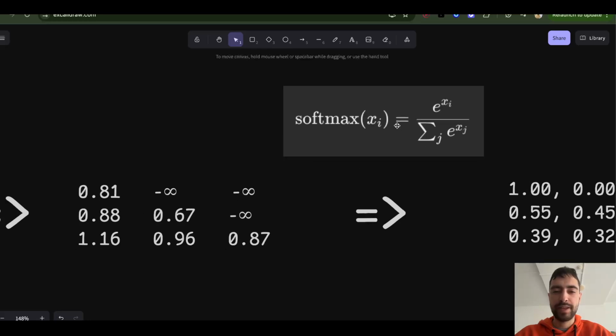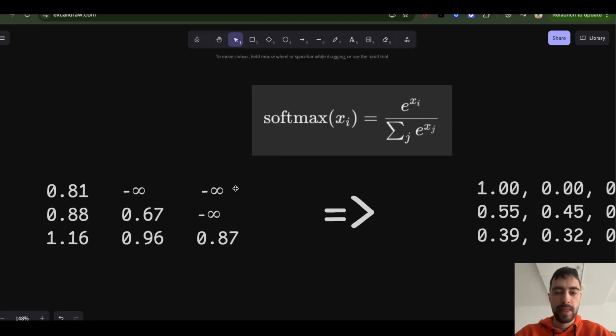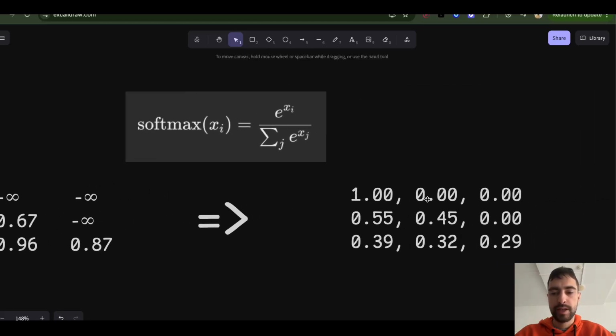So softmax is very simple. For each row, for each number in the row, you take e to this number, and e is Euler's constant, it's 2.7 something. So e to this number divided by e to this number plus e to this number plus e to this number. e to minus infinity is 0. So it's going to be e to this number divided by e to this number, because the others are zeros. And you're going to get 1 here, and 0, 0.